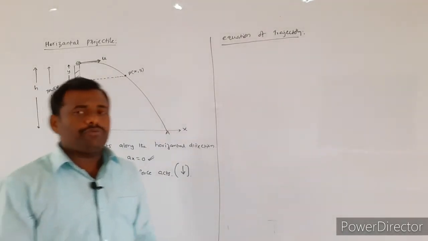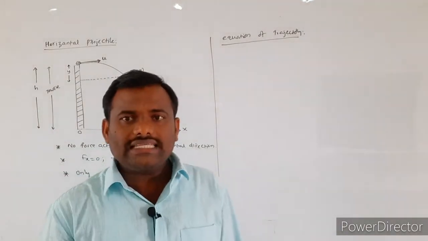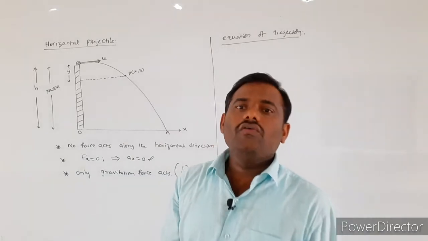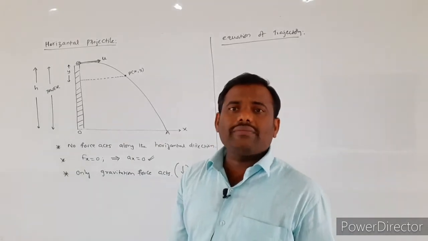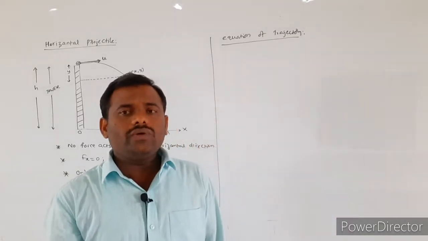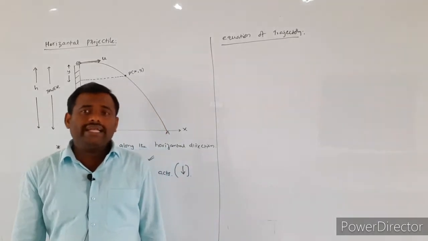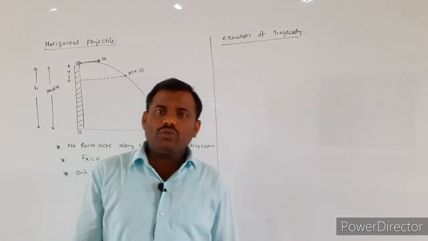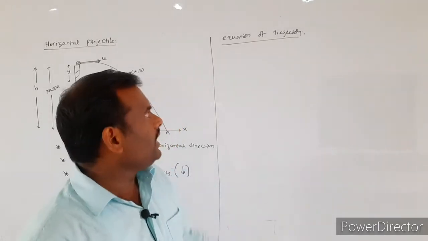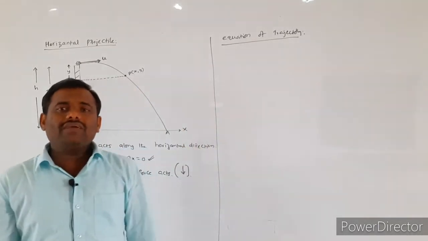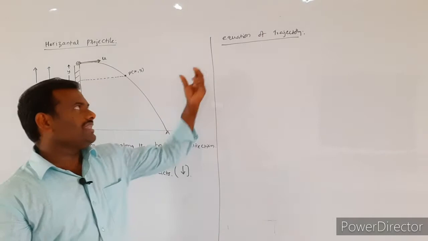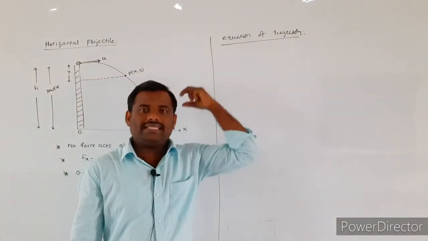Yesterday we proved that the equation of the trajectory of the oblique projectile is y equal to ax minus bx square, where a is equal to tan theta and b is equal to g by 2u square cos square theta. Here also we are going to calculate a similar equation for the trajectory.